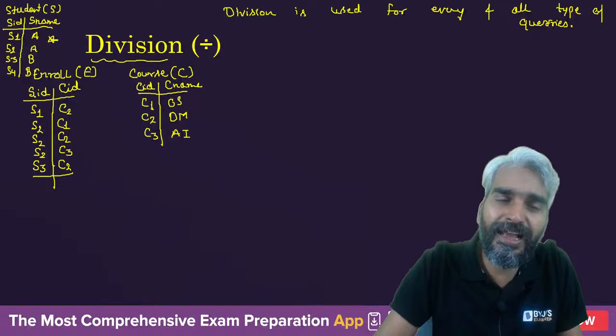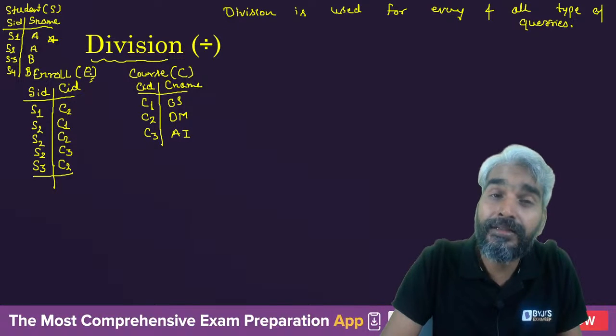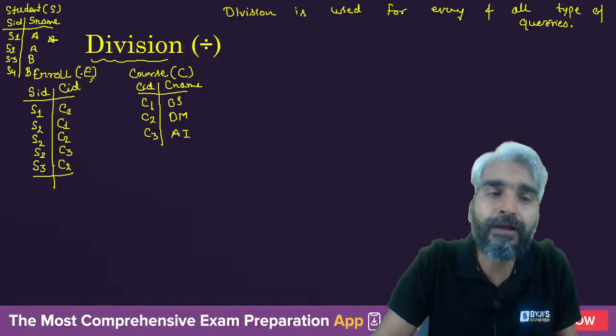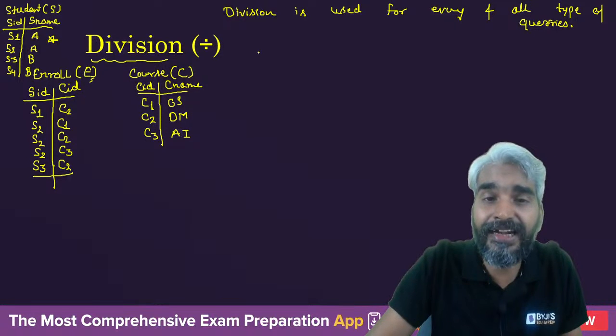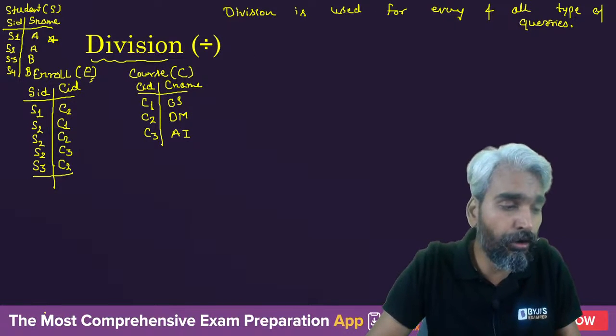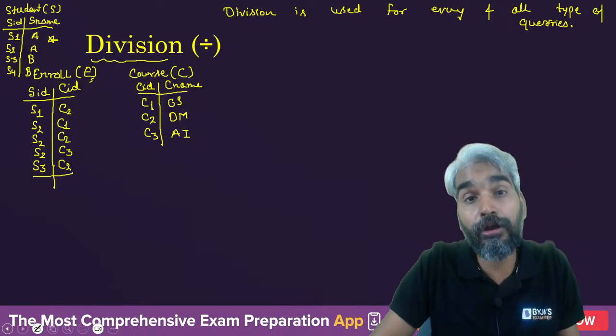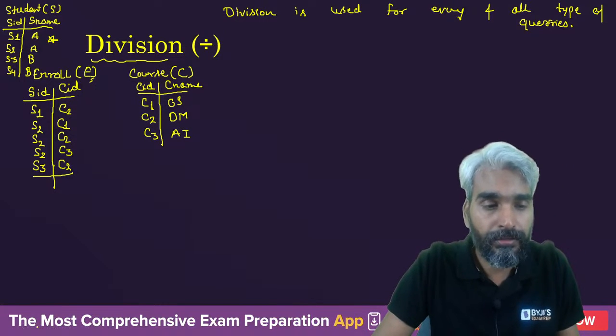If you project the SIDs from the enrollment table, then you will get the SIDs of the students who enrolled for some courses. But my question is, retrieve SID of the student who enrolled for all courses. What will be the answer?